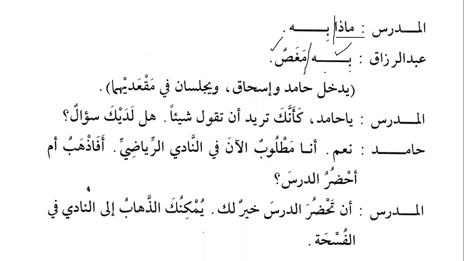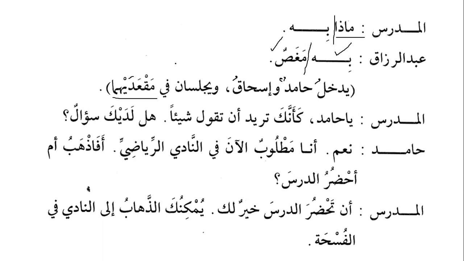Most of this part, as we know, deals with the nominal sentence, and now we move on to the verbal sentence. Yadkhulu, he enters, who enters? Hamidun wa Ishaqu, Hamid and Ishaq. So Hamid and Ishaq enter, wa yajlisani, and they both sit fi maq'adayhima, in their seats.